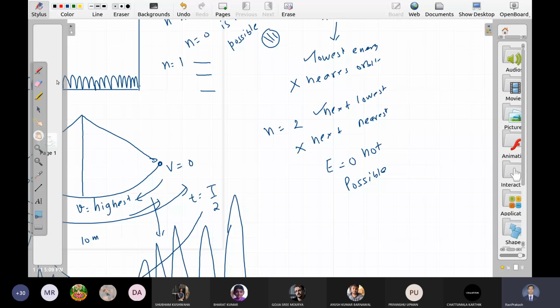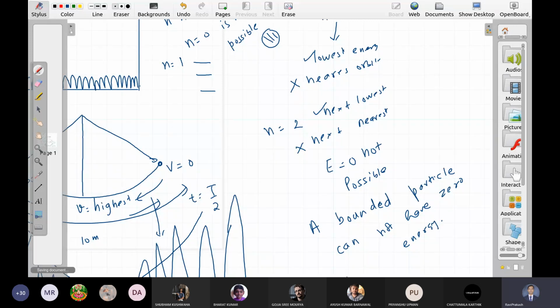I think one of you asked me 3 or 4 classes back whether it is possible to have zero energy for a free particle. Yes. For a free particle you can have zero energy, but a bounded particle cannot have. So this is also a very strange thing: if a particle is bounded, it is bound to have some energy. No matter what you do, you cannot take out a minimum amount of energy from that particle. So this is the least energy associated with each particle.